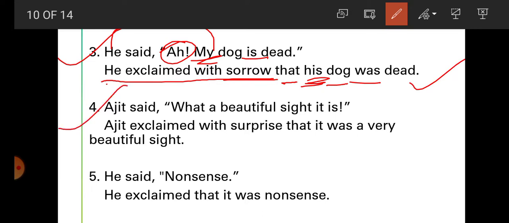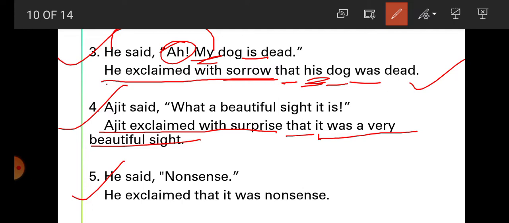Now example number 4. Ajit said, "What a beautiful sight it is." What does it express? Surprise. So what do we write here? Ajit exclaimed with surprise. Now after the inverted comma, "that". "What a beautiful sight it is." How will we change it? "It is a very beautiful sight." And "It is a very beautiful sight" changes into past: "It was a very beautiful sight."